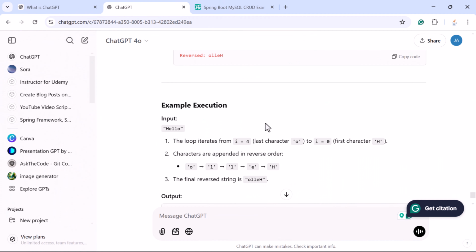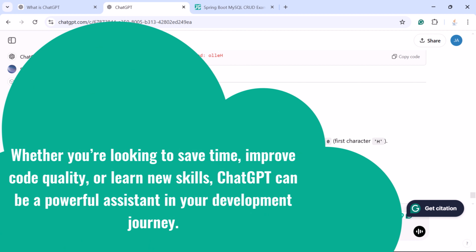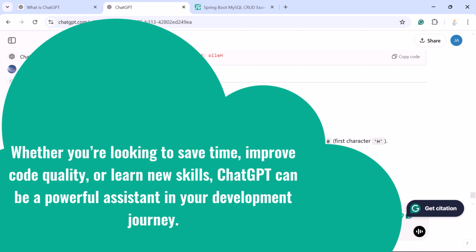So these are the top 10 ChatGPT use cases for developers. Whether you are looking to save time, improve code quality, or learn new skills, ChatGPT can be a powerful assistant in your development journey.